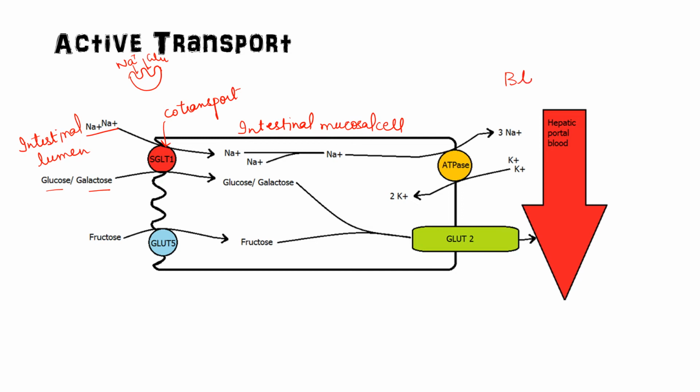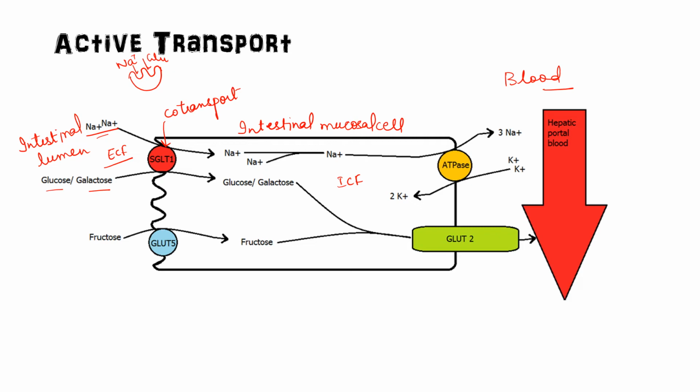And this is the blood stream. Okay. So the intestine layer that is towards the intestinal lumen will have sodium dependent glucose transporter 1 present. See, this is the ECF or extracellular fluid, and we all know that in extracellular fluid the concentration of sodium is higher than in ICF.